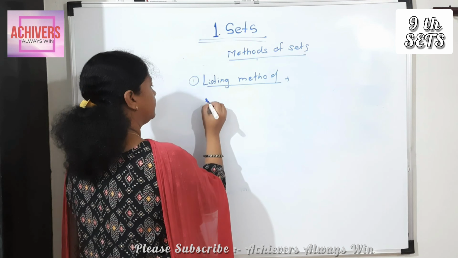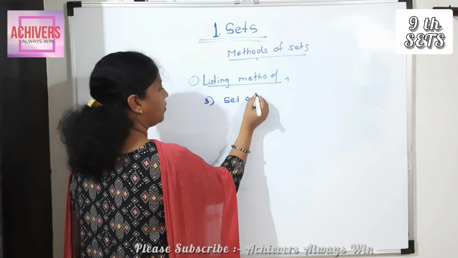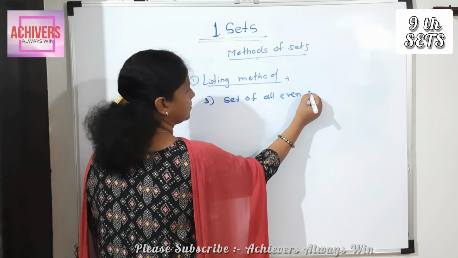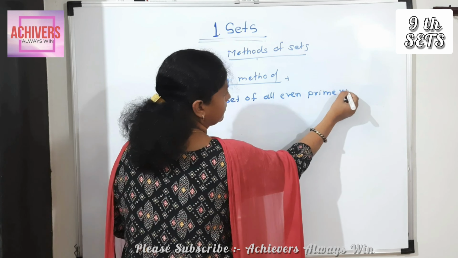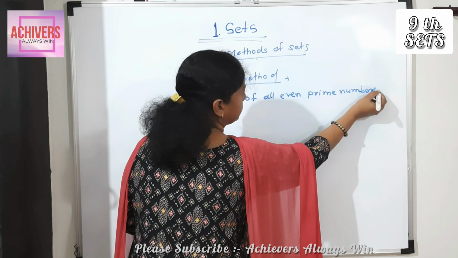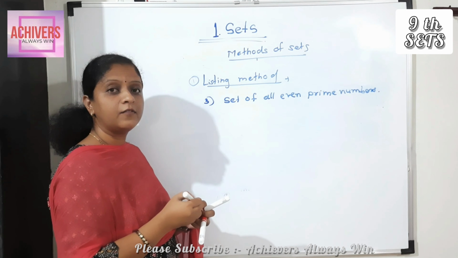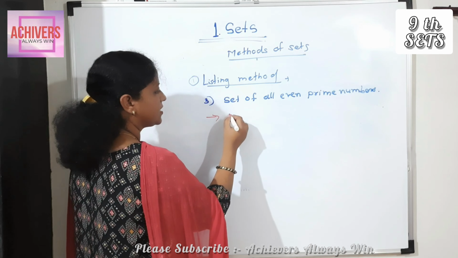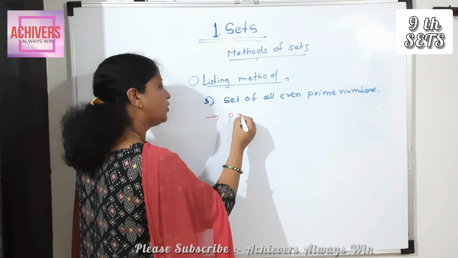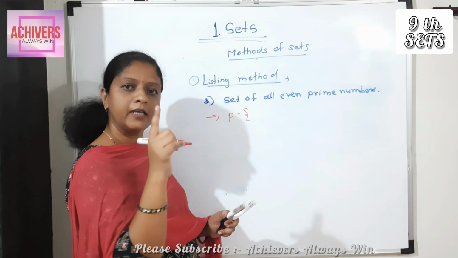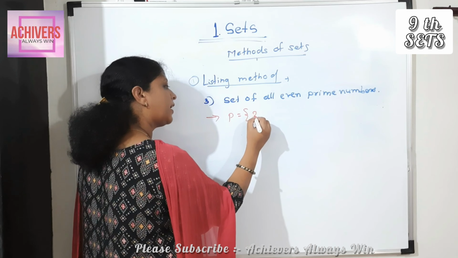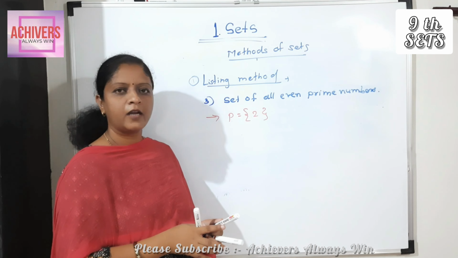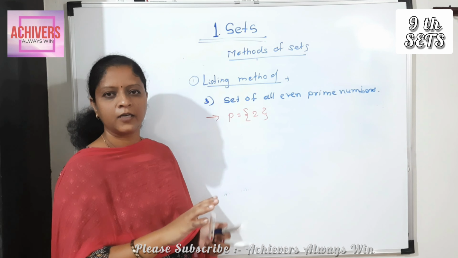Then one more example. Third example. Set of all even prime numbers. Answer. Prime numbers is denoted by which letter? P, and we know that 2 is the only even prime number, so we write only number 2 here and close the curly bracket. Okay, understood about listing method.